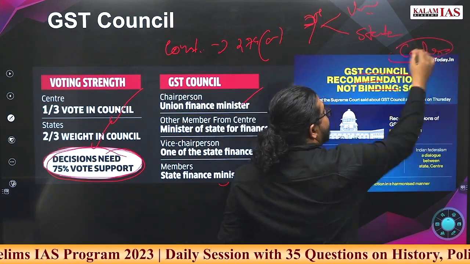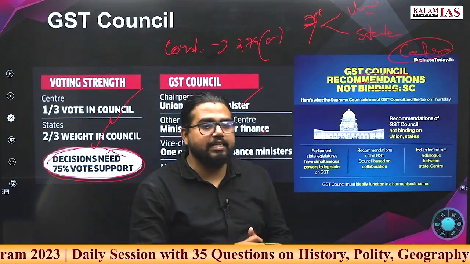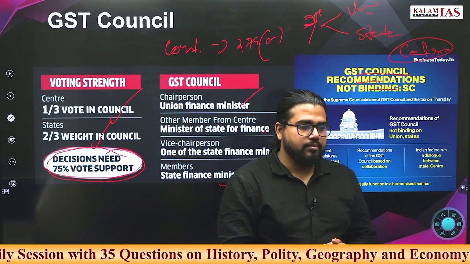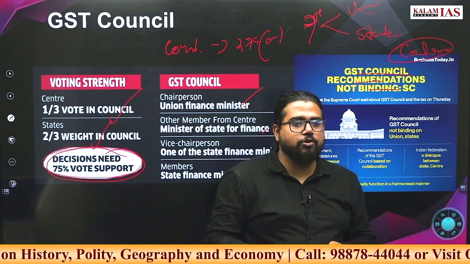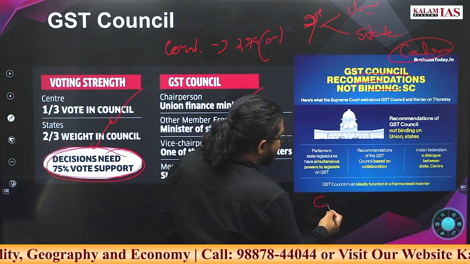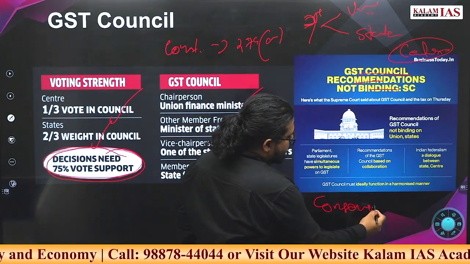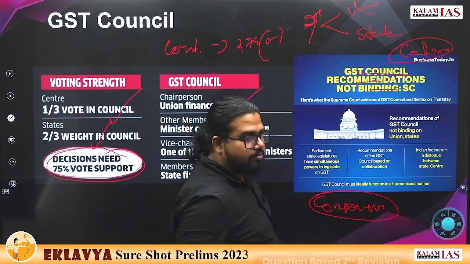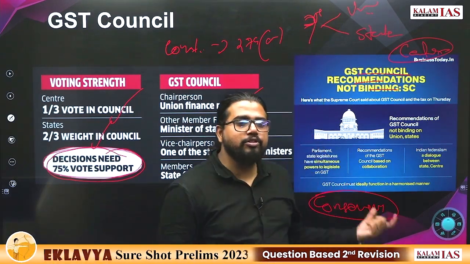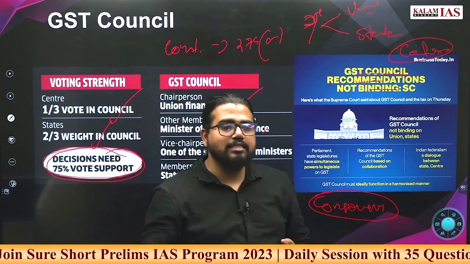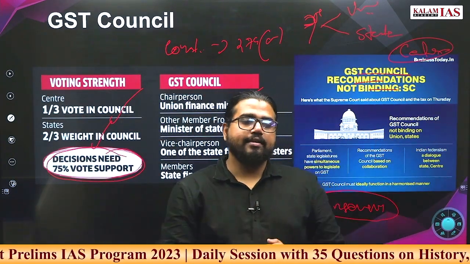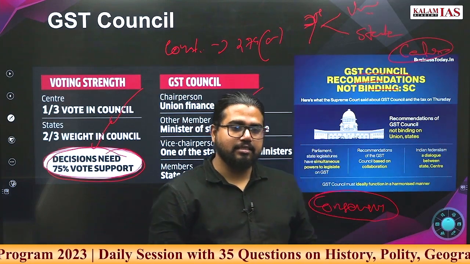Now how is the Center confronting this, or how is the Center giving an explanation for this? The Center said that except one decision, every decision in the GST Council so far has been based on consensus. This is a federal body that mostly works based on consensus. Now, if XYZ body is working on consensus, it means everyone will go and implement the XYZ decisions.